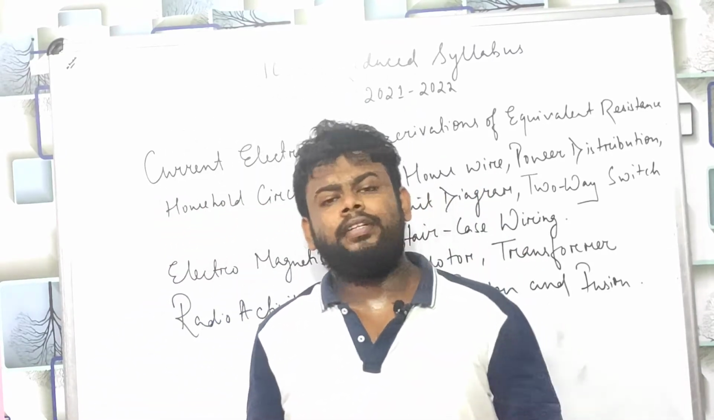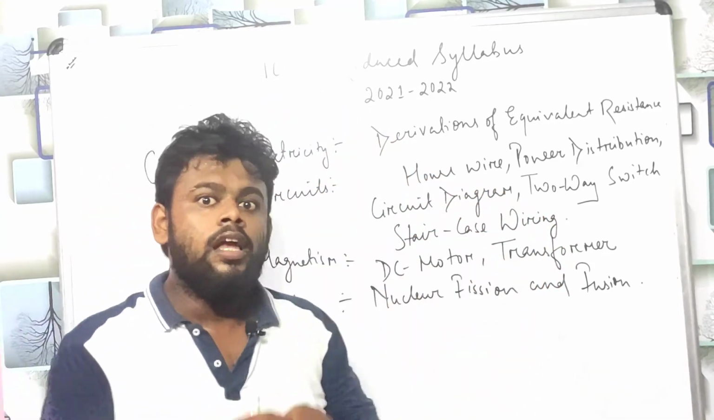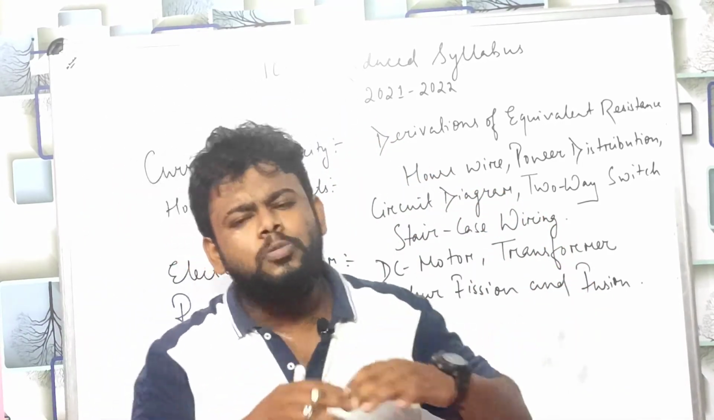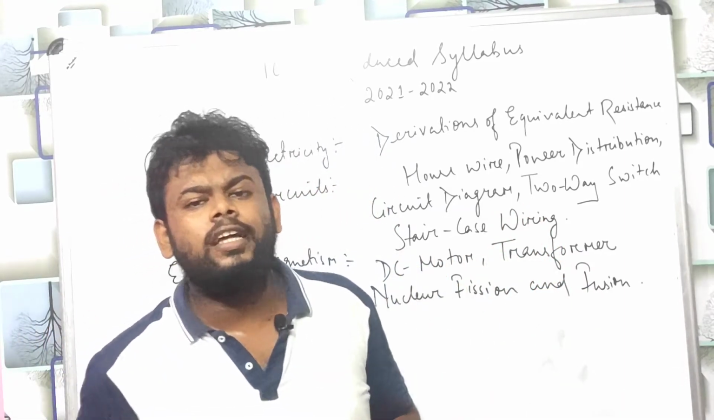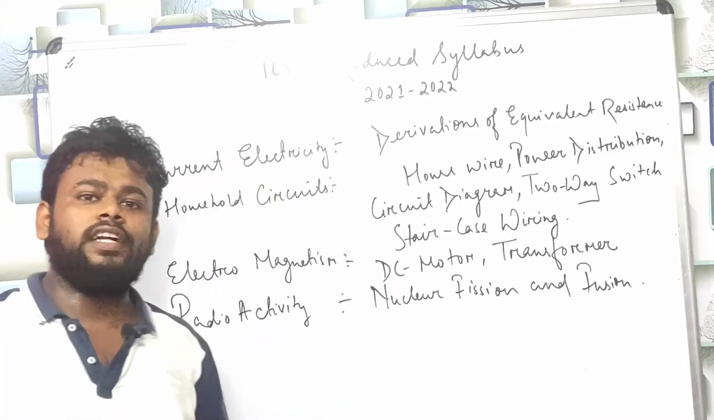Then again, coming to chapter number 8, that is Current Electricity. In current electricity, many things are there, all the numericals, maximum things. Everything you have to read, excluding the derivation of the equivalent resistance.